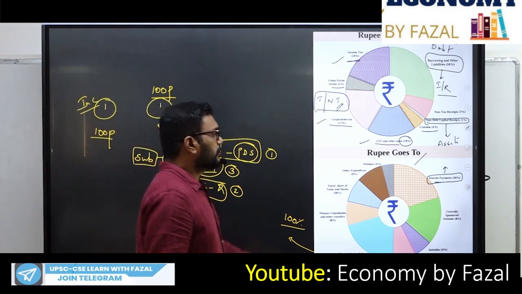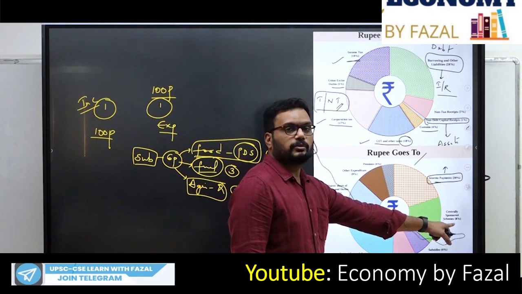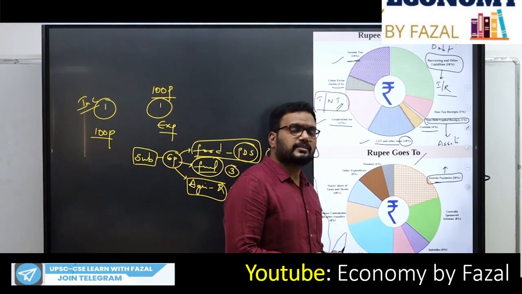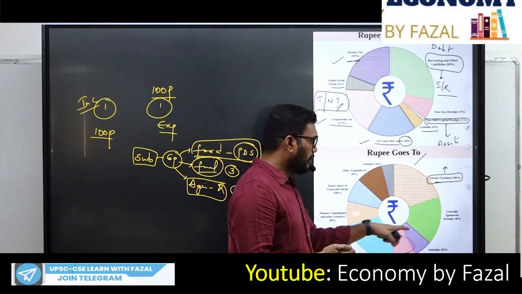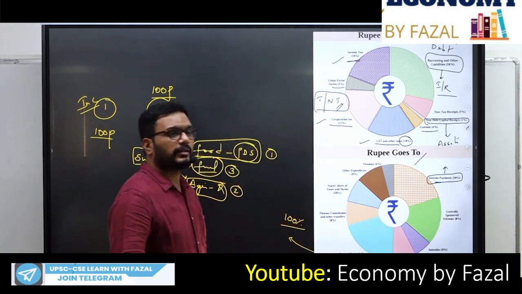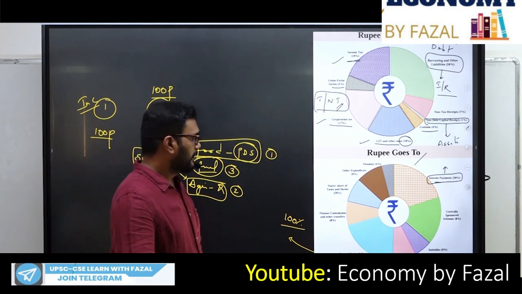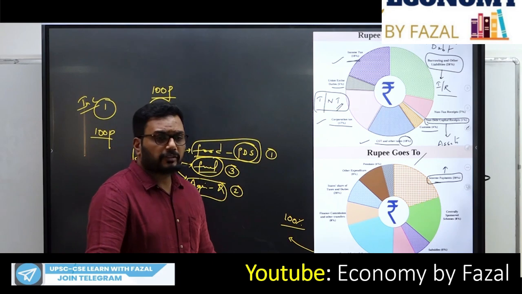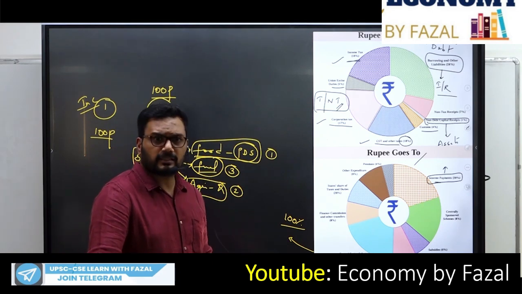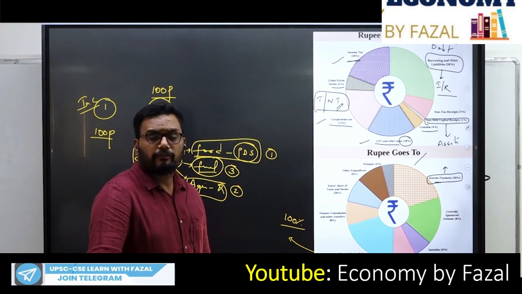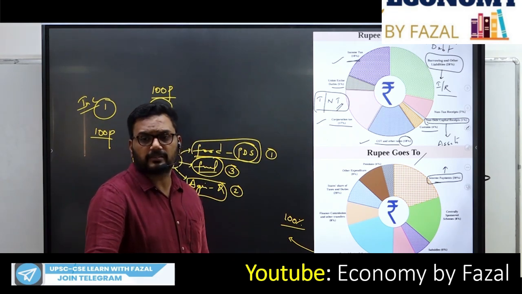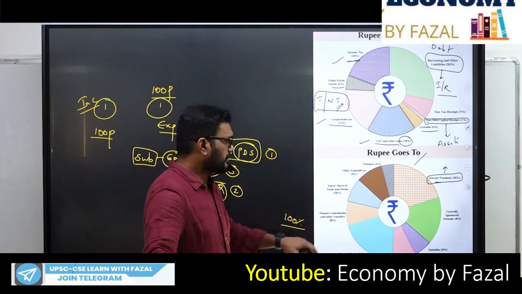Next, centrally sponsored schemes are those schemes which are in collaboration. In collaboration means the state governments and the central government put together will come forward and make the expenditures. So these are called centrally sponsored expenditures. Next, finance commission. Now they have formed the 16th finance commission. Earlier we had the 15th finance commission. So this finance commission will recommend, from the central taxes, what percentage has to be given to the state governments.